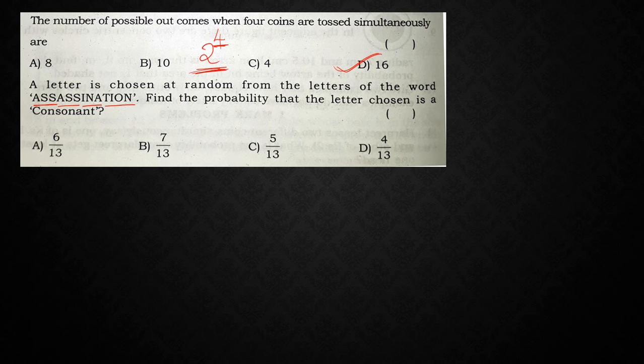Next, what are we going to get? Writing down the consonants and vowels separately. A, S, S, E, A, S, S, I, N, A, T, I, O, N. So totally how many vowels are there? 1, 2, 3, 4, 5, 6. So the answer is 6 by 13, right? So this is nothing but my answer.